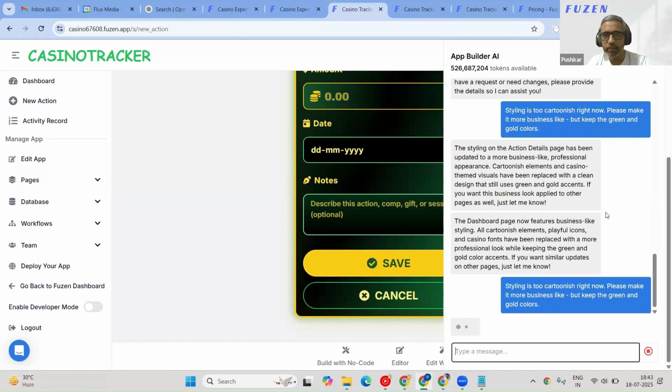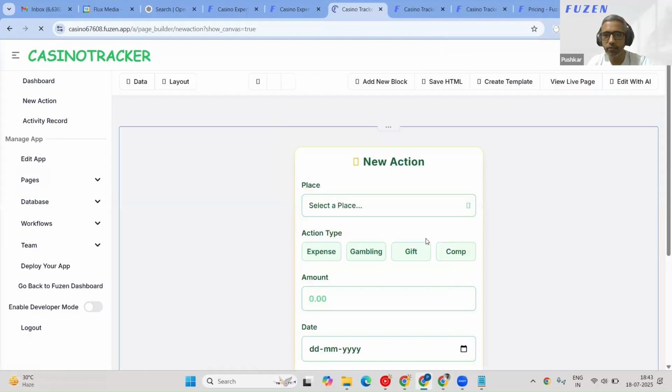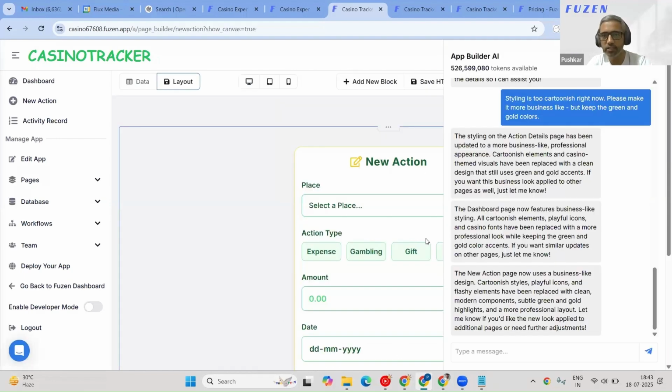Yeah, it depends on what kind of tool you're able to build and if your prompt is taking it in the right direction. That is number one. Number two, the platform also matters, how it's structured. Our platform is primarily built for apps like these, business process apps, simple CRUD apps. Because you're from an IT background, beware: if anyone wants to build a simple CRUD app along with some backend workflow, this is a really suitable platform. So we got the styling right.